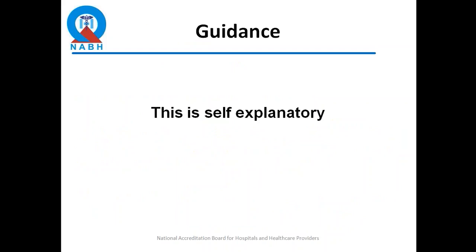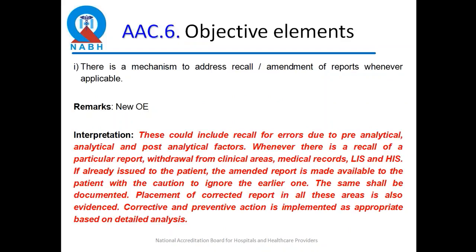that report, so that the patient knows and there is a spirit of transparency that the report was actually given to an outsourced lab. AAC 6I, there's a mechanism to recall or amend reports wherever applicable. So the recall process is a new objective element. So if there's an error which has been detected at any stage, then the organization should be able to recall the report, correct it, and do CAPA as appropriate.